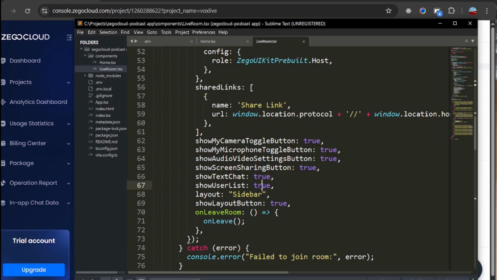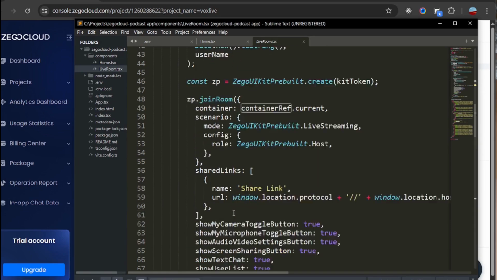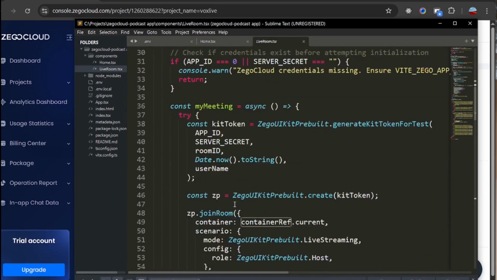If you want to include the user list, all the audience, the current participants who joined a meeting, if you want to show the list, you can assign it to true. And then there is layout, the layout of the video. So I set it to sidebar. There are other layouts, so go ahead and explore the docs. You'd find them very helpful. Okay, so show layout button to true, and then onLeaveRoom to onLeave. This is a function we've already declared above.